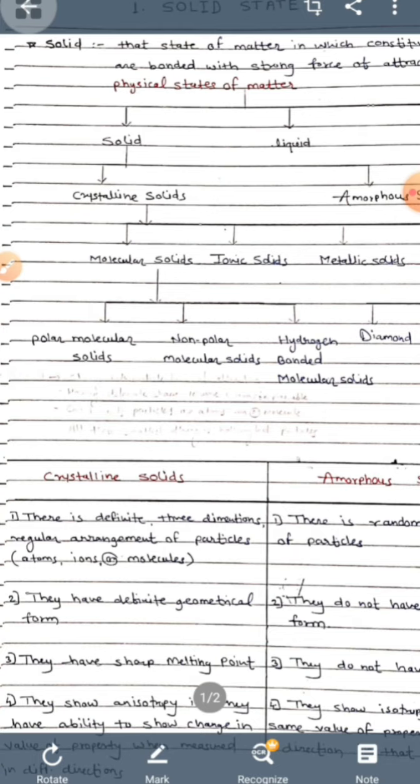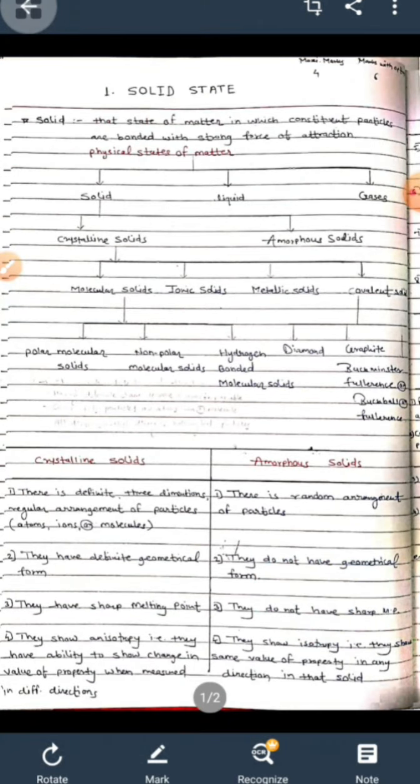Now we are going to distinguish between crystalline solid and amorphous solid. In crystalline solid there is a definite three-dimensional regular arrangement of particles, that is atoms, ions, or molecules. In amorphous solid there is a random arrangement of particles. Crystalline solids have a definite geometrical form, while amorphous solids do not. Crystalline solids have a sharp melting point. Amorphous solids do not have a sharp melting point.